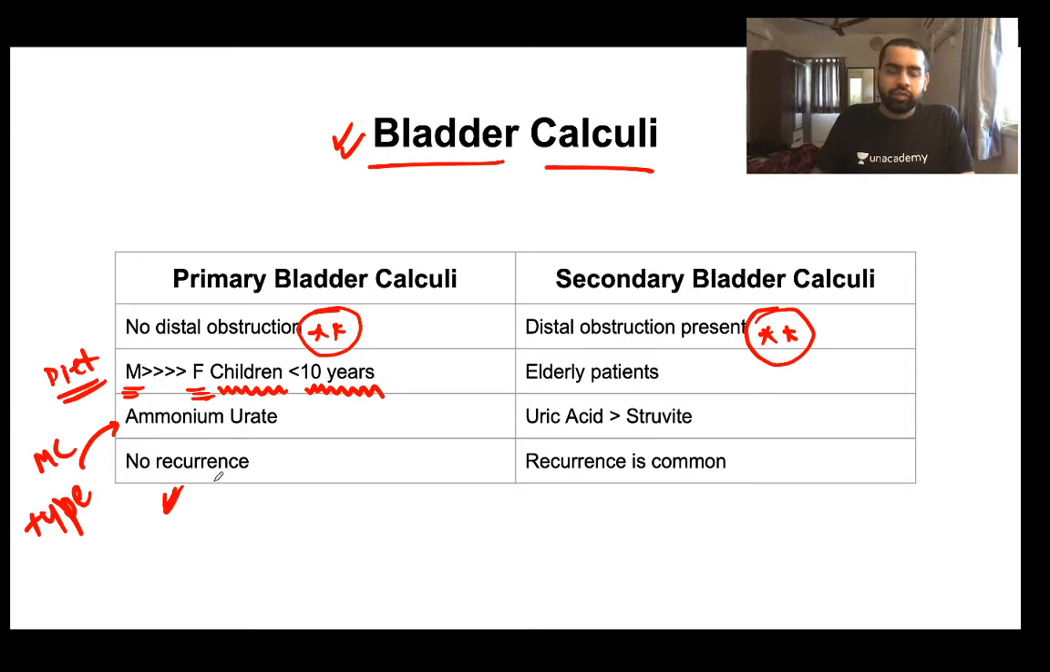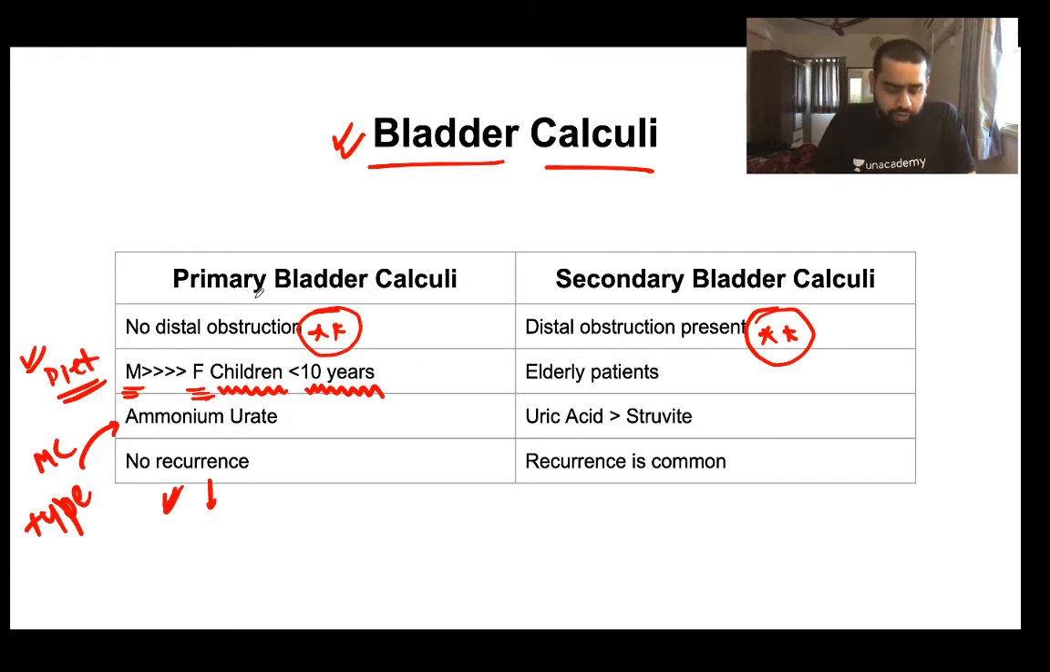So why will recurrence not occur? Because as we saw that it is more common in the children less than 10 years of age, and if at all you treat this particular condition, what will happen? Over a period of time, the child will outgrow this particular age and he will improve on his diet. And because he improves on his diet, the recurrence is uncommon with the primary bladder calculi.